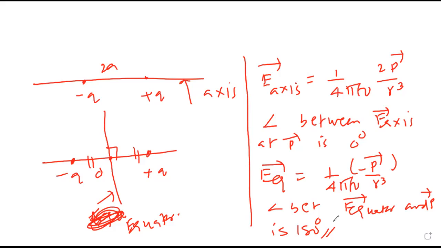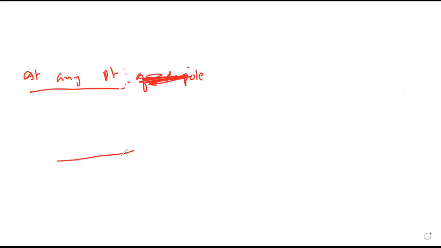Done? What is E at any point of a dipole? At any point making angle theta with the axis, not on the axis, not on the equator. That means if this is an electric dipole, at any point making angle theta with the axis. Are you remembering?